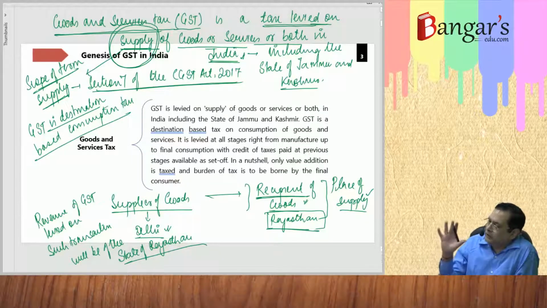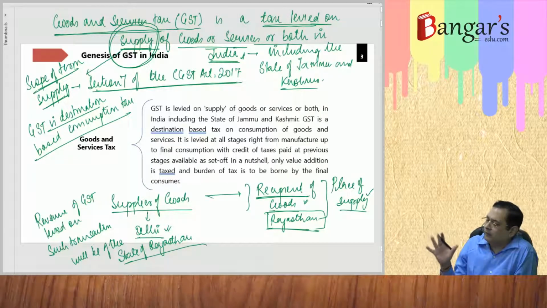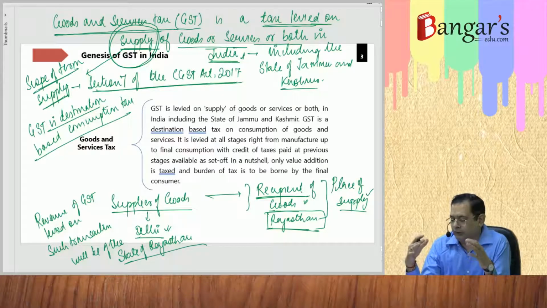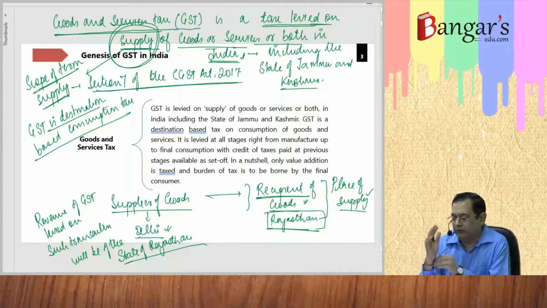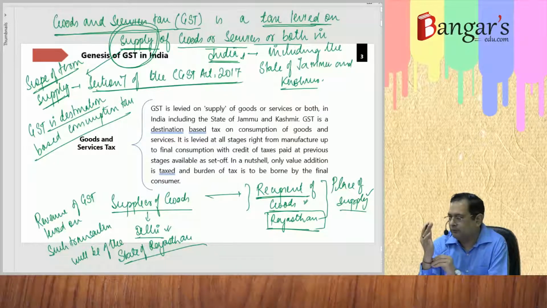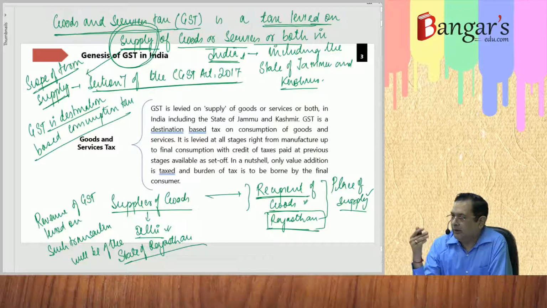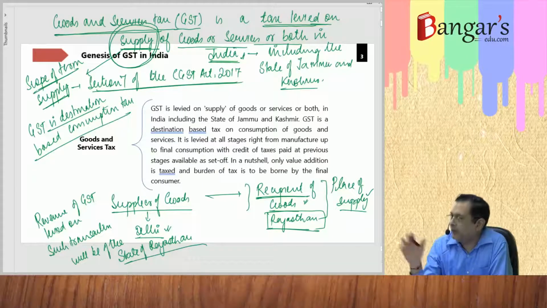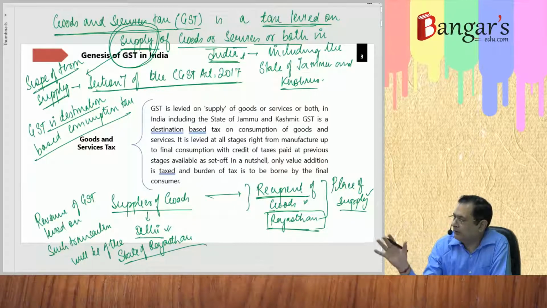So GST is levied on supply of goods or services or both in India, including the state of Jammu and Kashmir, and it is basically destination based consumption tax, and it is levied from the first stage, say manufacturing activity takes place, till entire supply chain tax is levied.